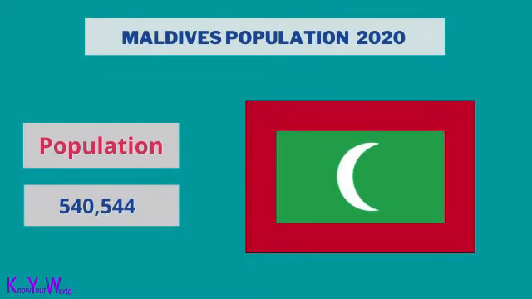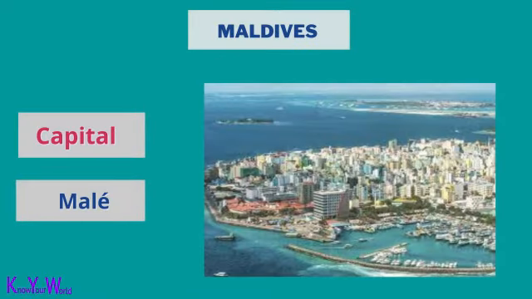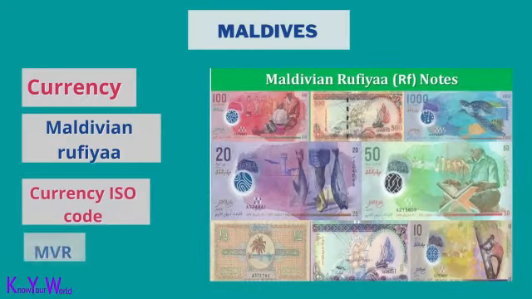The Maldives population is 540,544. The capital of Maldives is Malé. Maldives currency is the Maldivian rufiyaa. The ISO code of the Maldivian rufiyaa is MVR.